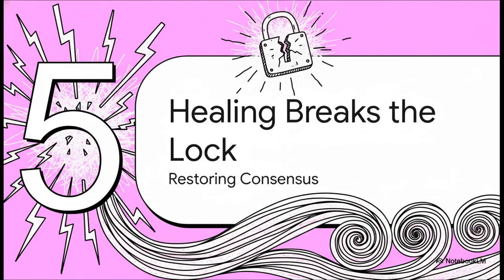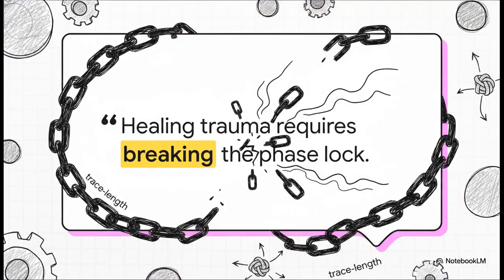All of this naturally leads us to our final part, Section 5, healing breaks the lock. Because if trauma is just a phase-locked standing wave caused by rigid, forced interpretation, how does the system actually go about healing itself? There's a literal note embedded in the source code that is incredibly poignant. It says simply, healing trauma requires breaking the phase lock. It shows that healing is empirically measured by a decrease in trace length, effectively shattering that infinite cycle of forced interpretation. To heal the system, you literally have to break the lock.